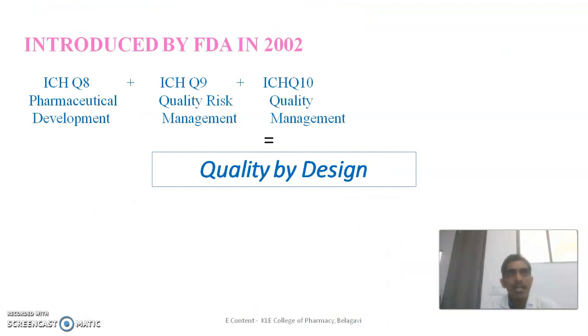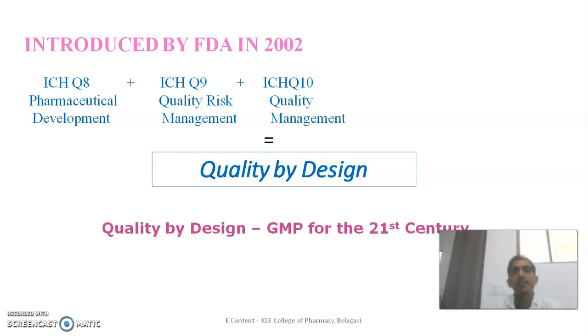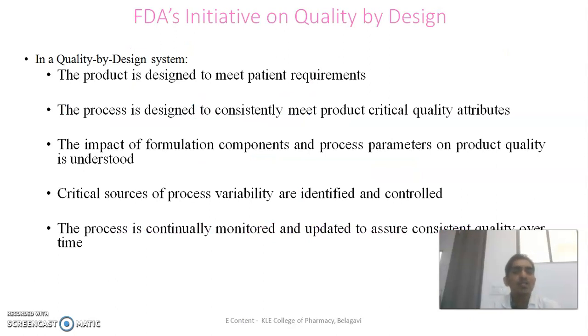In the ICH guidelines, we have three different guidelines which frame the requirements about quality in the product, development and processes. We have the ICH Q8 guideline, ICH Q9 guideline and ICH Q10 guideline. These three guidelines mainly support quality in the product, and they deal with pharmaceutical development, quality risk management and quality management, which is equal to quality by design. Also, we have one more regulatory body, the FDA, that is the Food and Drug Administration.